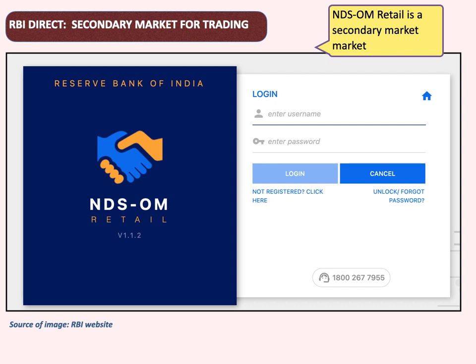This platform can be used even for trading also, because as price fluctuates in case of shares, price does fluctuate in case of bonds also, government securities also, depending upon demand and supply and changes in the interest rate scenario. Because if RBI's repo doesn't change every day, then somebody will ask why there should be change in the prices of the security.